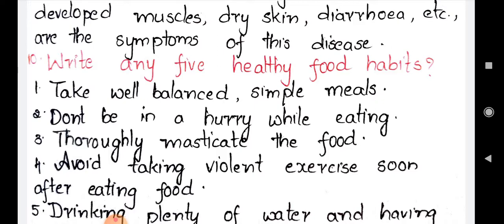The third point is thoroughly masticate the food. Masticating is nothing but cutting the food with our teeth. Generally before swallowing the food, first we cut the food with our teeth. Without chewing the food, if you eat it, it will not be digested properly and the nutrients will not be assimilated properly into the blood. So we have to masticate the food properly. Nothing but cutting or crushing with our teeth is called mastication, and it has to be done perfectly.